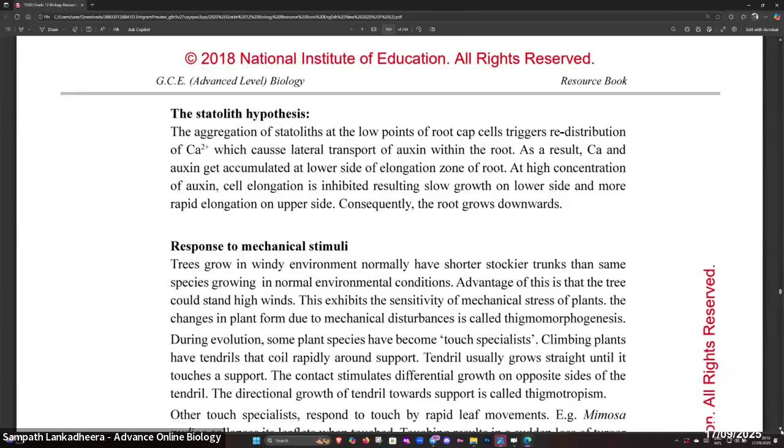At high concentration of auxin, cell elongation is inhibited. As a result, slow growth occurs on the lower side and more rapid elongation on the upper side. Consequently, the root grows downwards.